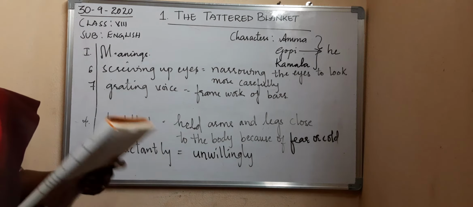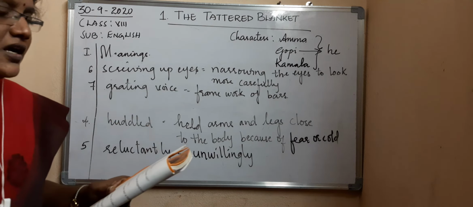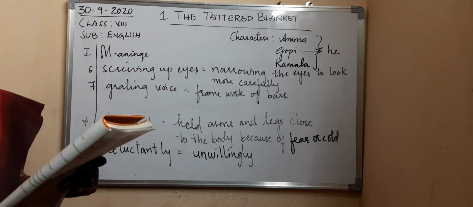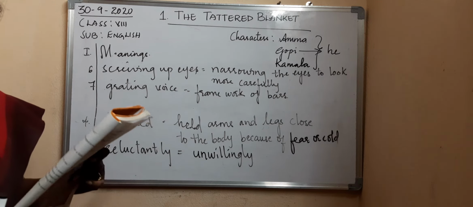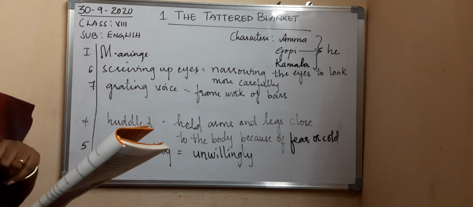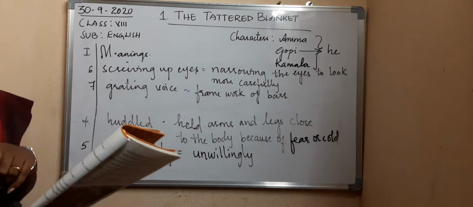Then Amma, who was sitting in the armchair, started asking, Kamala, who is it? Her mother asked loudly from the veranda. Who asked this question? Her mother asked loudly from the veranda, where she was sitting. From there she was asking. Then Gopi, the man, said, there was a meeting in Thiruvananthapuram.